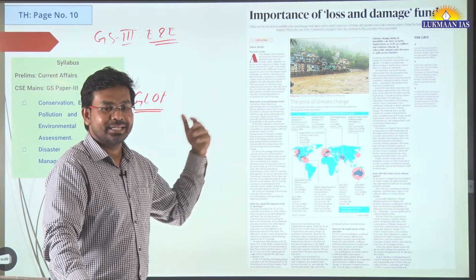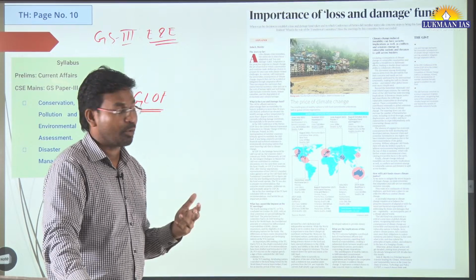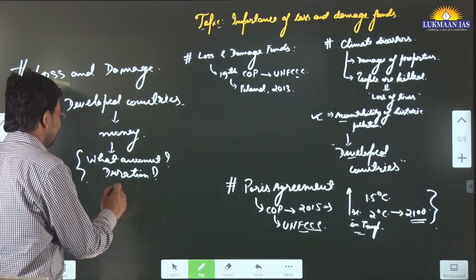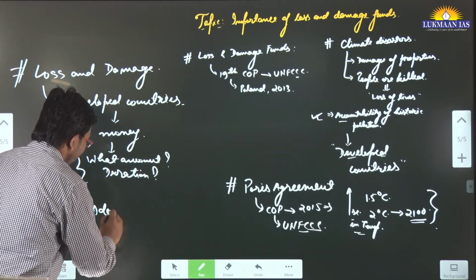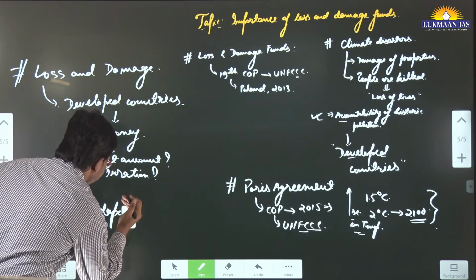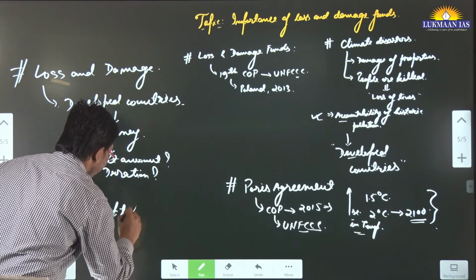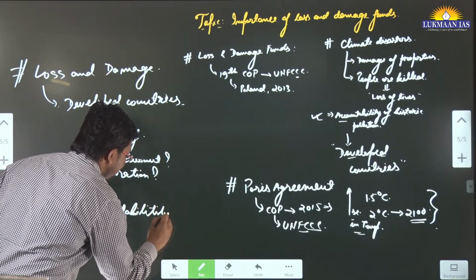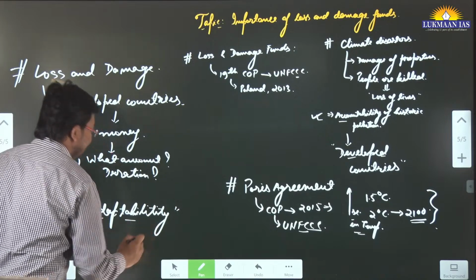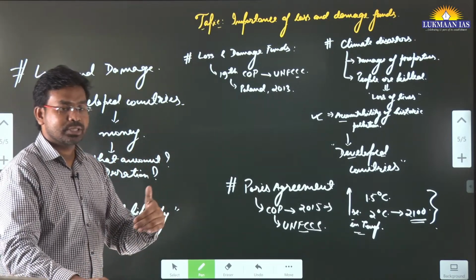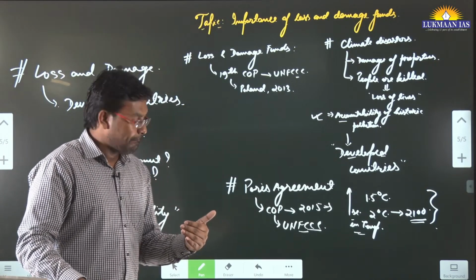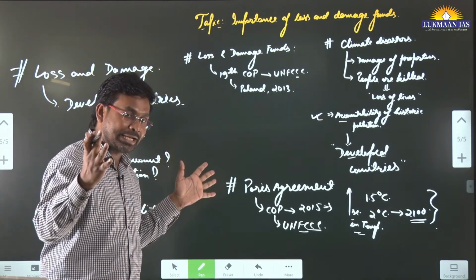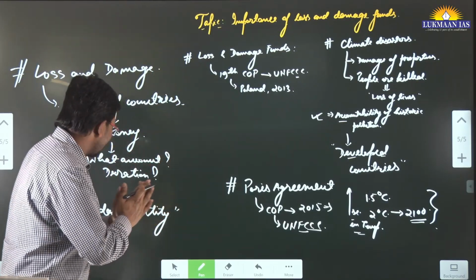So they have said that this loss and damage fund does have importance, and in this article they have discussed a concept known as adaptability. What do we mean by adaptability? Adaptability means if the climate is changing, we need to adapt ourselves to the changing climate. But the author says that adaptability and the loss and damage fund should not be considered isolated things. They should be taken together.